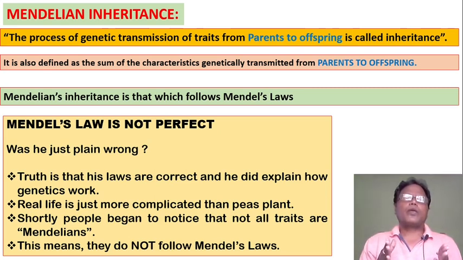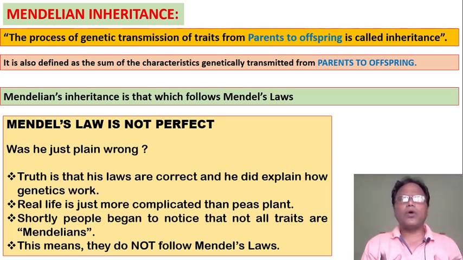So as we know, the process of genetic transmission of traits from parents to offsprings is called inheritance. It is also defined as the sum of characteristics genetically transmitted from parents to their offsprings, that is known as heredity. Mendelian inheritance is that which follows Mendel's laws.